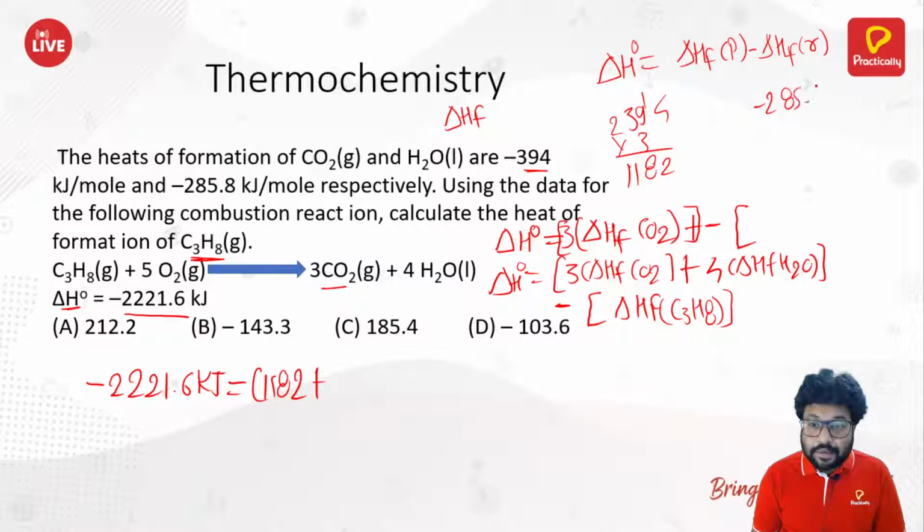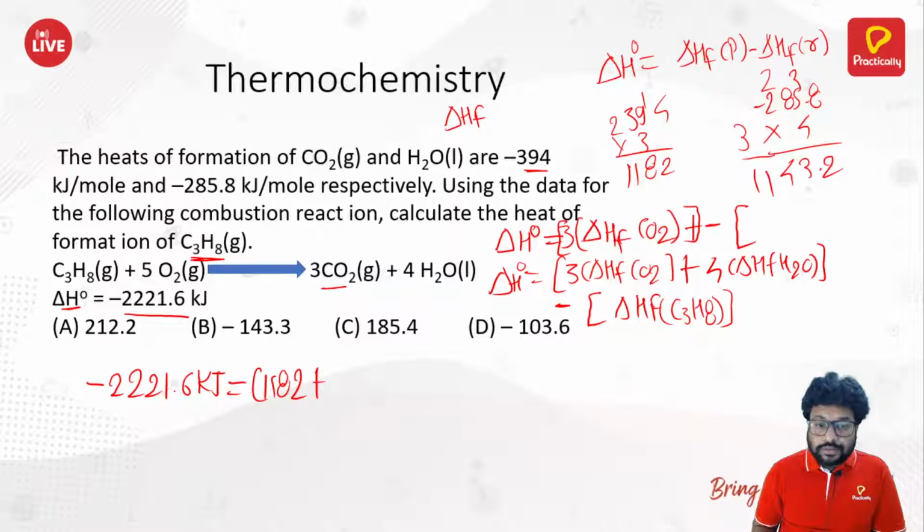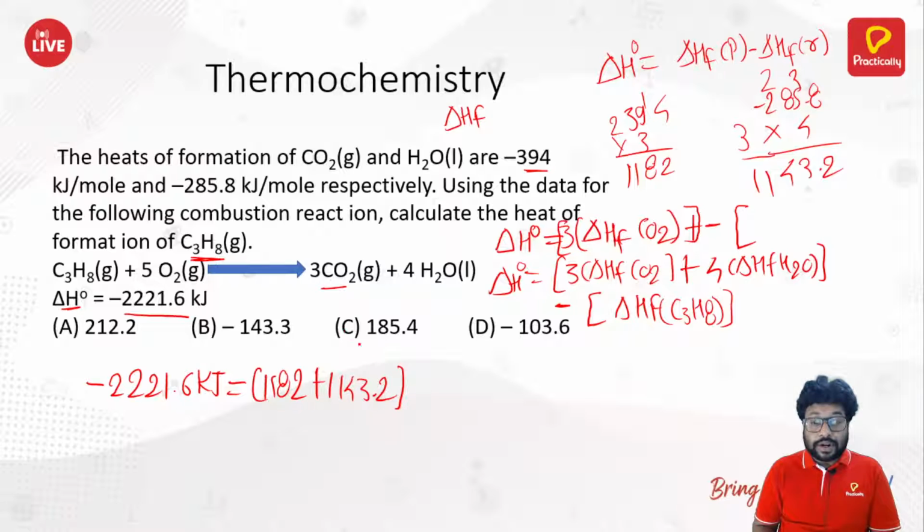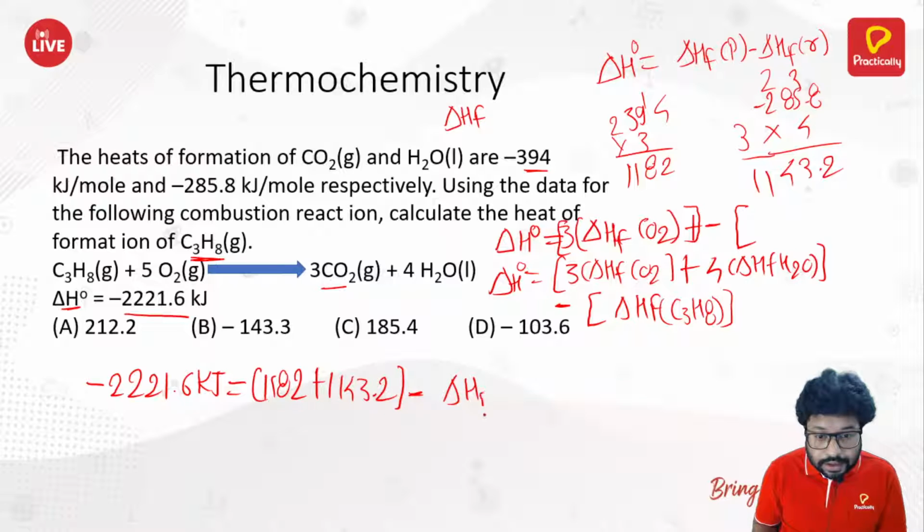Minus 285.8 into 4, that gives 1143.2. That is our complete product side, minus delta HF for C3H8.